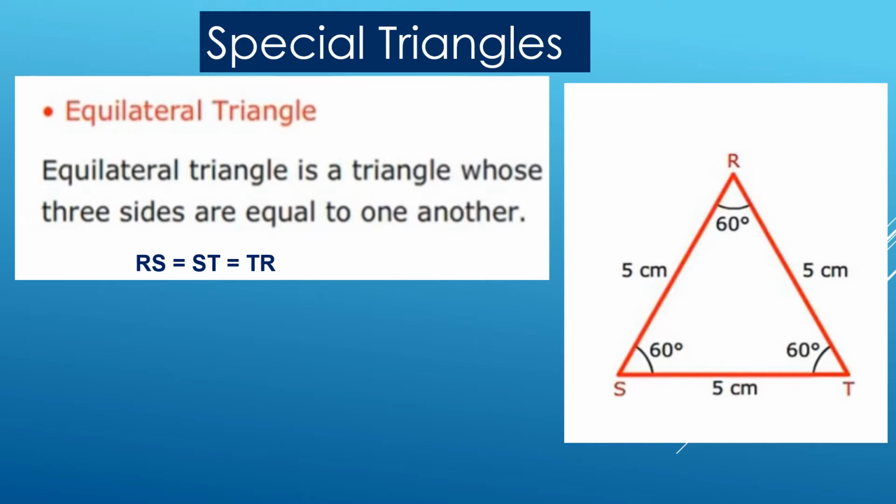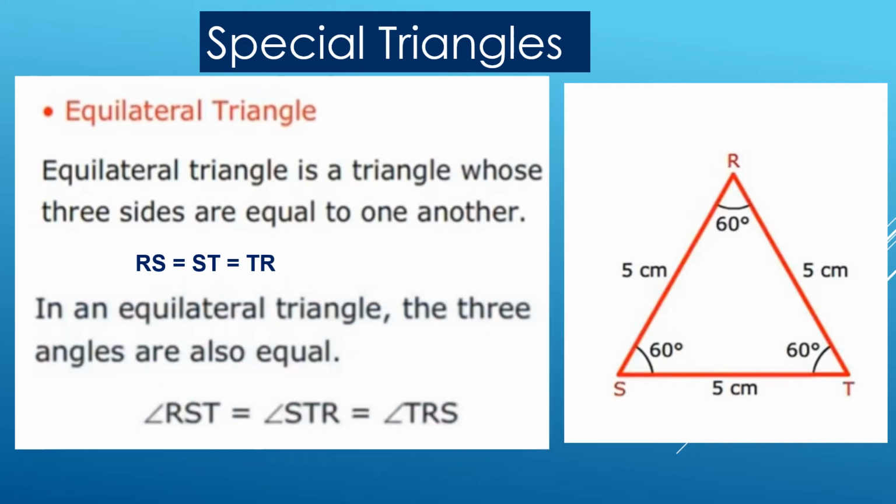Are you able to see that when the three sides of the triangle have equal length, then the three angles are also the same size? Yes, in an equilateral triangle, the three angles are also equal. Angle RST is equal to angle STR is equal to angle TRS.